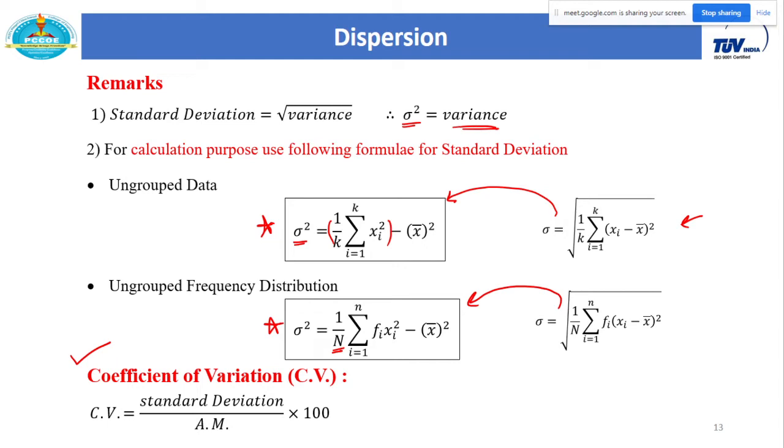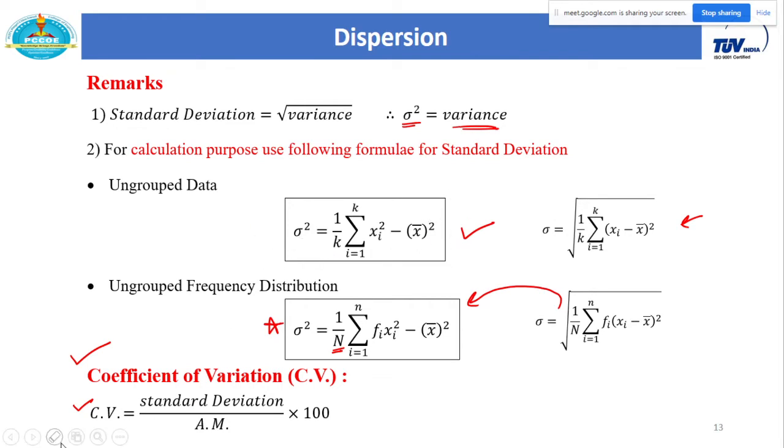Can anyone tell me what is the difference between this coefficient of variation and standard deviation? This is your standard deviation, and this is the formula for coefficient of variation. So why do we need to define this coefficient of variation? Can anyone guess from this?